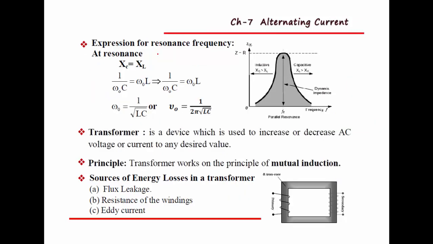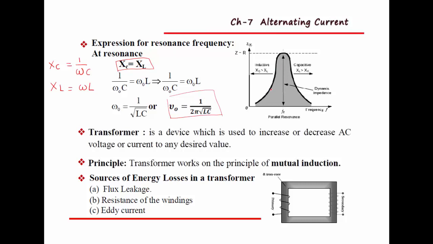Then expression for resonance frequency. Remember, at resonant frequency, inductive reactance and capacitive reactance are equal. We know the relation between XC and XL. Capacitive reactance is given by XC equal to 1 by omega C. Inductive reactance is given by XL equal to omega L. At resonant frequency, XL and XC are equal. So we get resonant frequency f naught, or you can use nu naught, equal to 1 by 2 pi root of LC. This is the expression for resonant frequency.